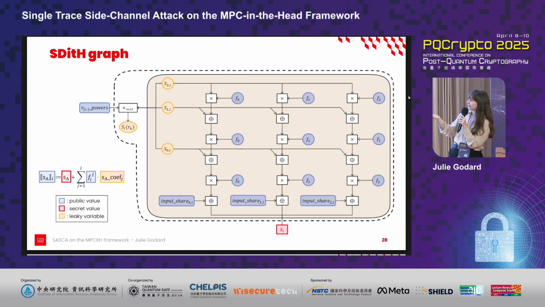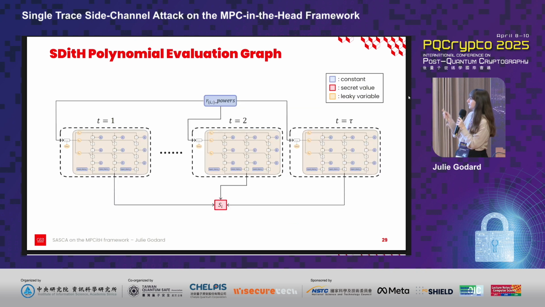We can see here that SA coefj are represented by S0, S1, S2. Why 3 polynomials? It's because for the first security level of SD-INDIAD, the threshold is set as 3. Fij are represented by F0, F1, F2, SA by Si, and the shares of SA by input share 0, 1, and 2. We can split this graph in two parts. On the left, we have the vector matrix multiplication, and in brown, we have the reconstruction of our secret SA using this equality. And as we repeat the MPC protocol 2 times, we end up with this graph.